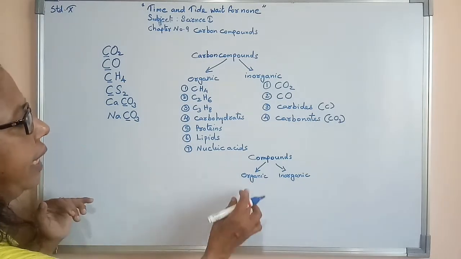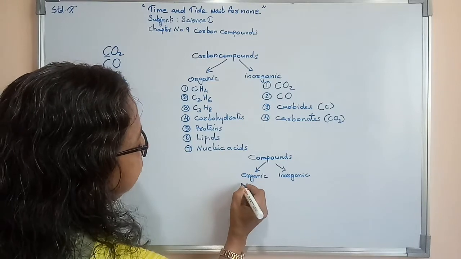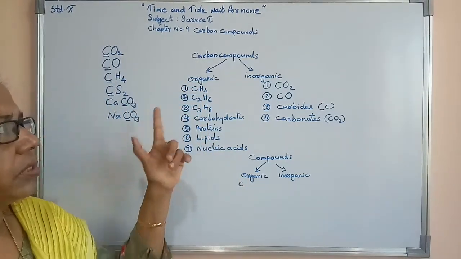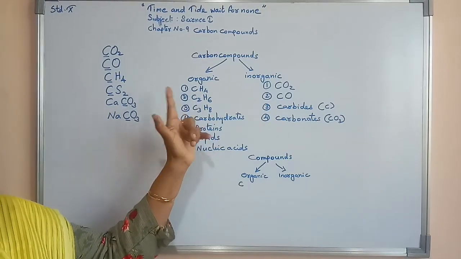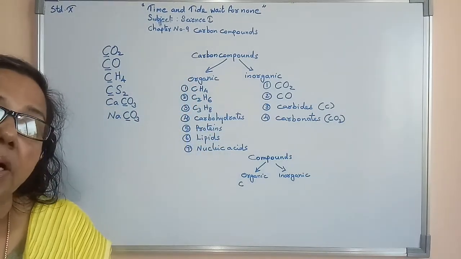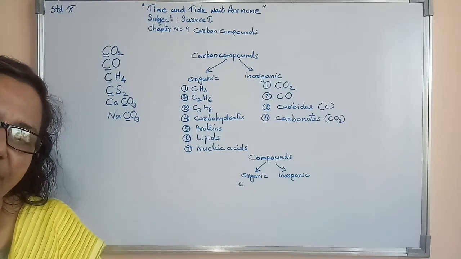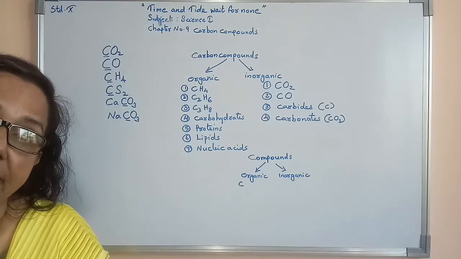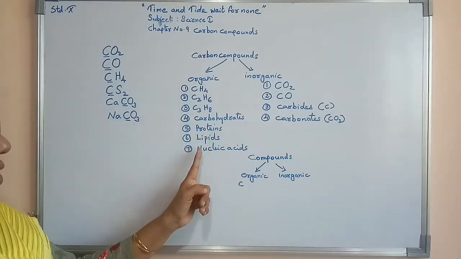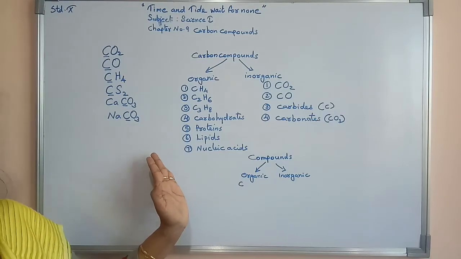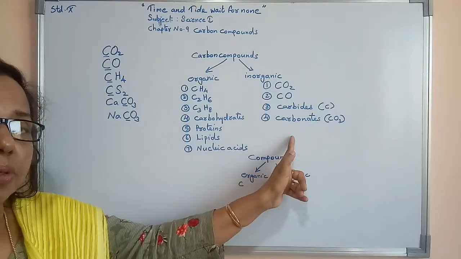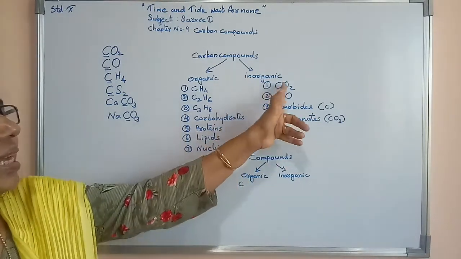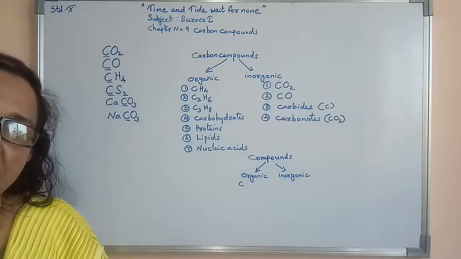Now organic compounds we have already studied, that is organic carbon compounds. Carbon as an essential element, along with that hydrogen will be there, or hydrogen as well as oxygen can be there, or carbon, hydrogen, oxygen as well as nitrogen can be there. So these are examples of organic compounds. The others are carbon compounds only, but the absence of hydrogen is there, because of that they are known as inorganic carbon compounds.